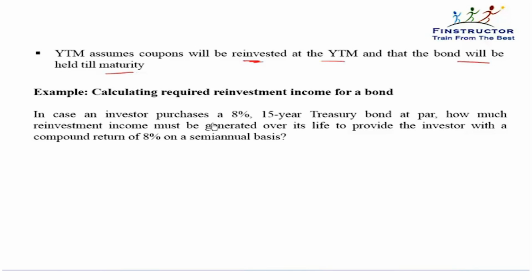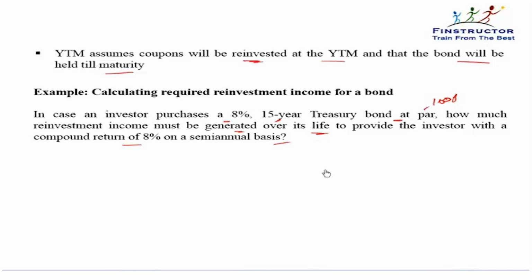So in case an investor purchases an 8% 15-year treasury bond at par, how much reinvestment income must be generated over its life to provide the investor with a compound return of 8% on a semi-annual basis? Please understand that it's a 15-year bond which pays an 8% coupon, and he's purchased it at par. Let's assume the par value is $100.